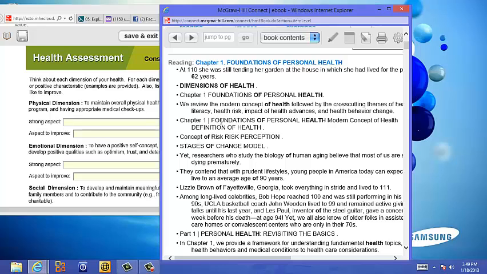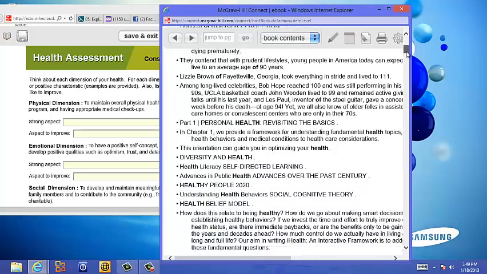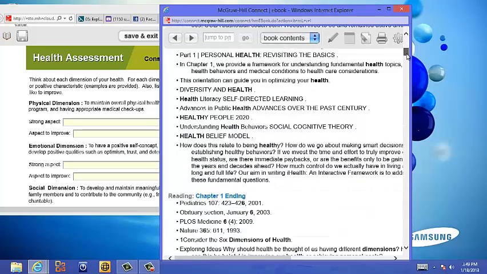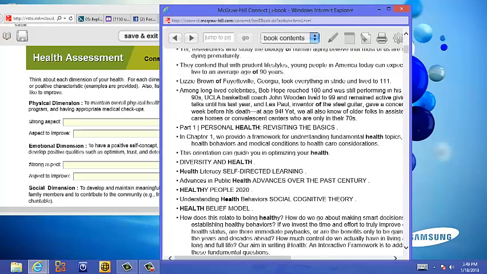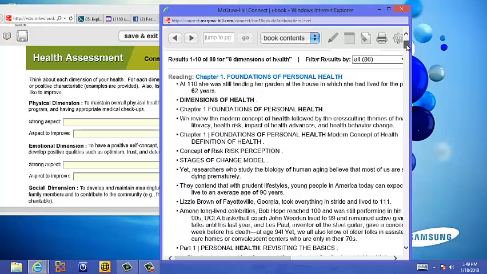We look down through here and see if we can see it. Stages, change motto. We can keep on flipping through here. Diversity in health, Chapter 1. And if we like what we get, we can use it. If we don't like what we get from that search, then we will just move on here, and we'll go to,